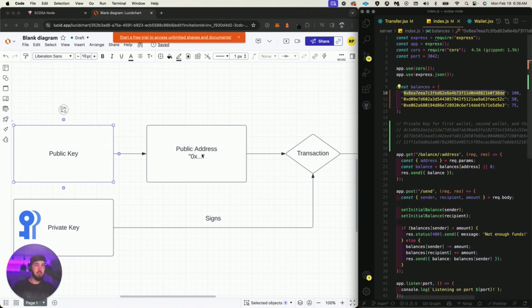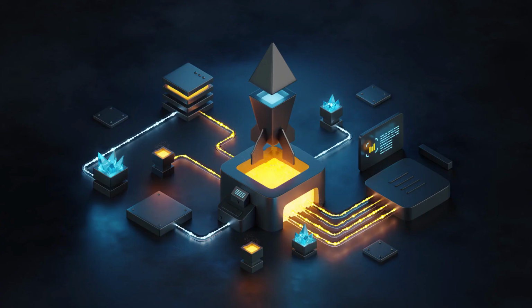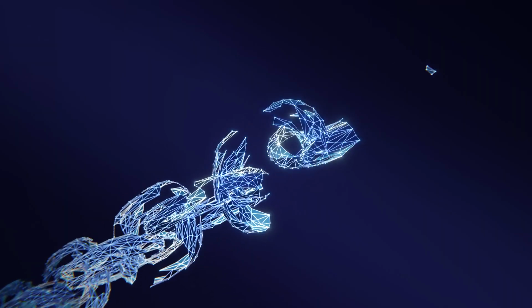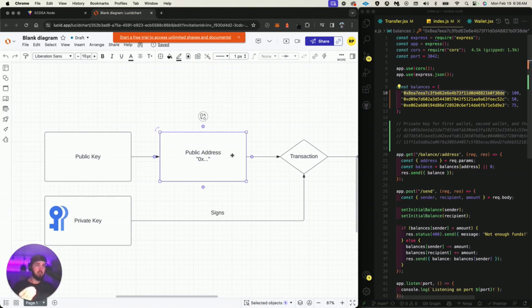Here's an example of a random address. This is just randomly generated, so these numbers are not tied to any real wallet. This is all just generated on a local server environment. But we get this public address, and this is what everybody has access to. You can send funds to it, you can check if they did a transaction or something, you can check with this public address what it is.